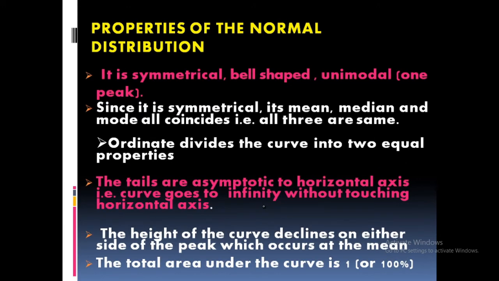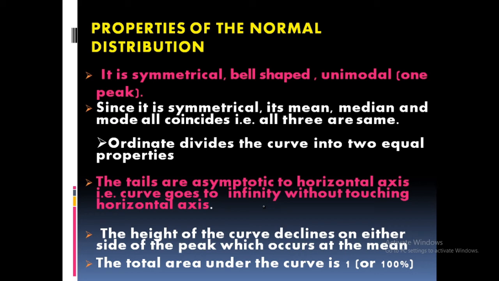Let us check. So this normal distribution curve is a symmetrical curve. Now you know what a symmetrical curve is. So there is a central point at the peak. Both sides, the values are distributed equally on both sides. That is symmetrical. And it is bell shaped. You know what a bell is? Bell shaped. Unimodal. What is unimodal? One peak with one mode at the top.